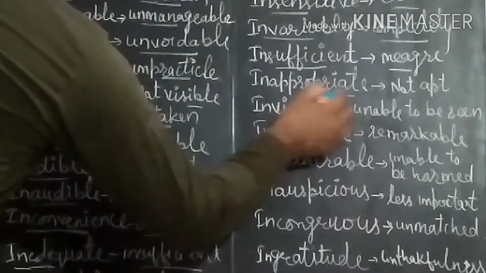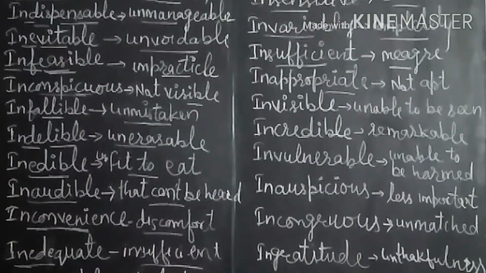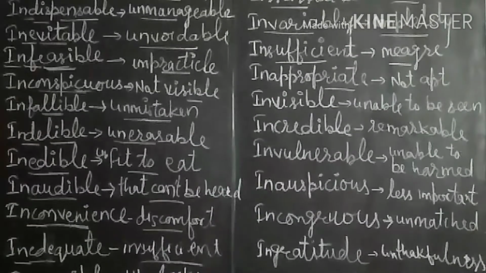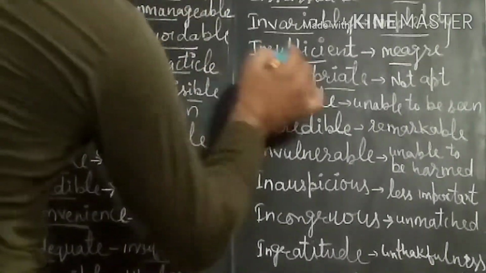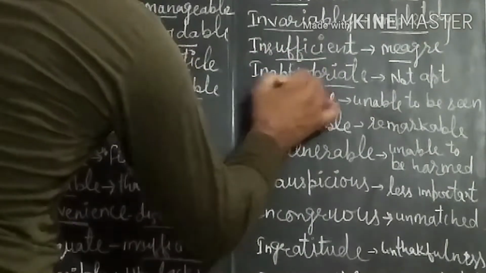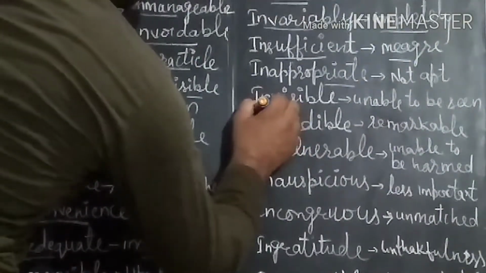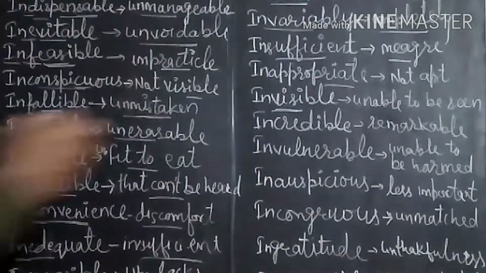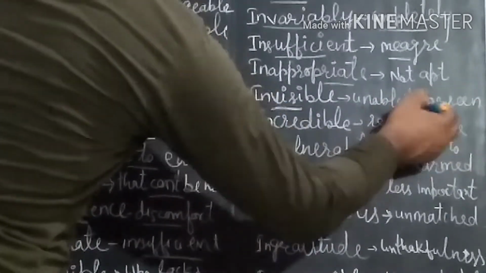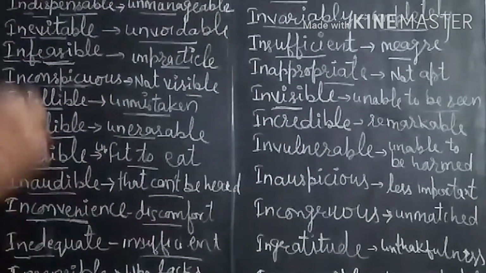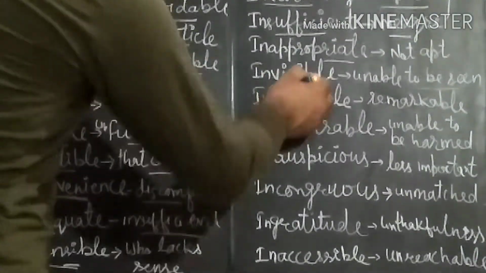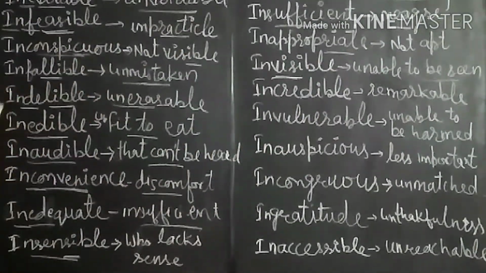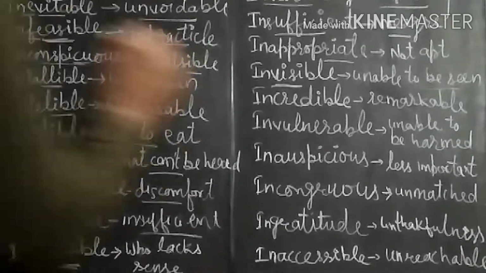Next one is inappropriate. The thing that is not apt, that is not suitable, that is not correct, that is not right, can be said to be inappropriate. Next one is invisible. Unable to be seen. The thing that cannot be seen or the person who cannot be seen can be called invisible. If we say that he is invisible, that means nobody can see him.